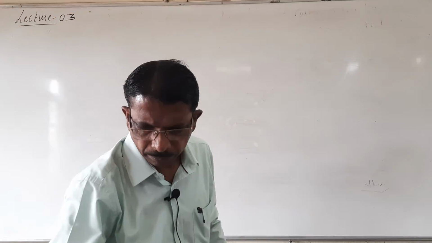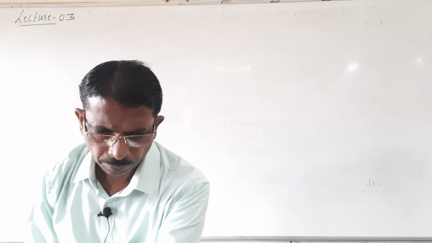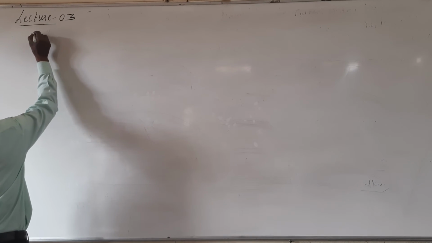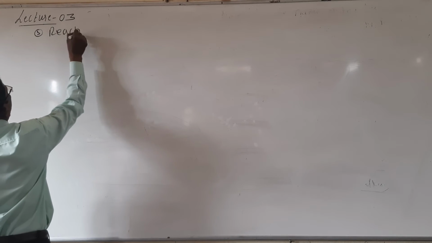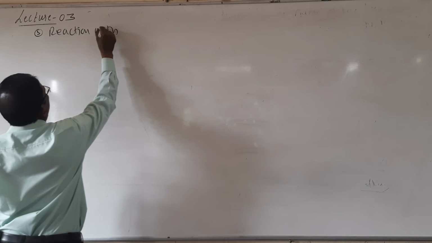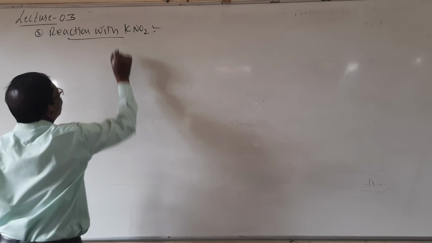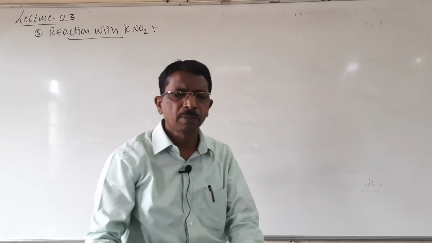Look here students. So here I think it is the fifth one, reaction with KNO2, potassium nitrite.